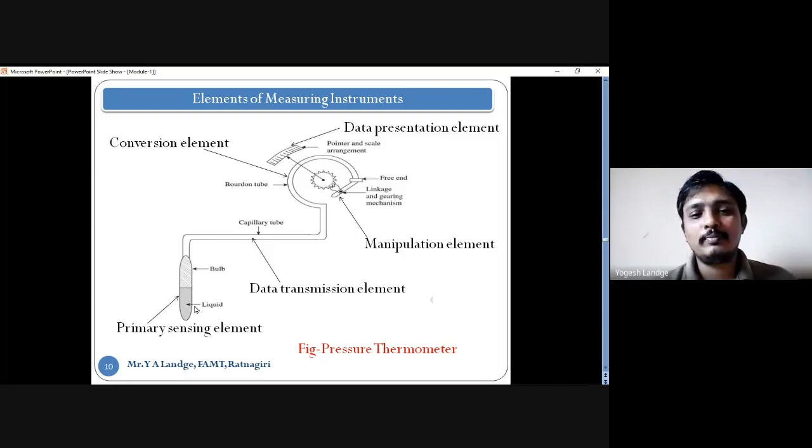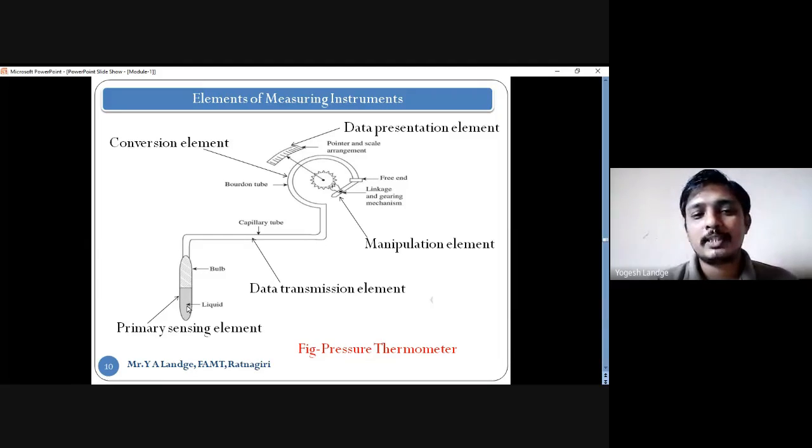In this case it tries to expand, meaning the volume, say initially 10 ml, expands because of the heat, and it tries to move upward because there is no chance of expansion of the bulb. Okay, as it is a rigid one, there is no chance. So where is the chance? Only the opening at the top side, which is connected to the capillary tube.